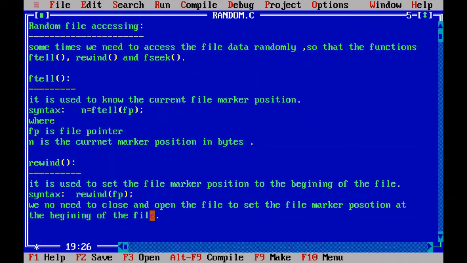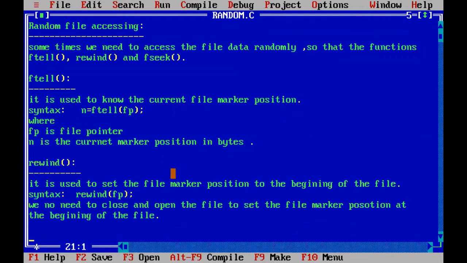Here, instead of closing and opening the file, we can simply use the rewind function. The rewind function will set the file marker position of the file fp to the beginning automatically. So this function is used to set the position of the file marker to the beginning.